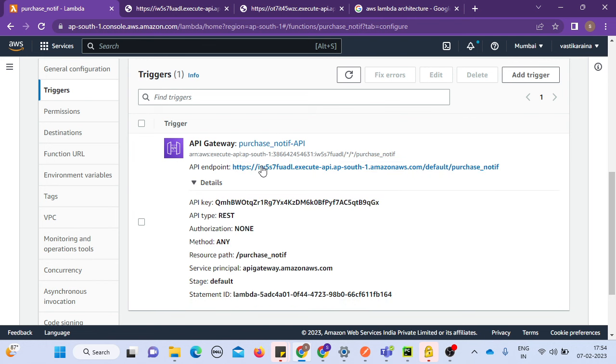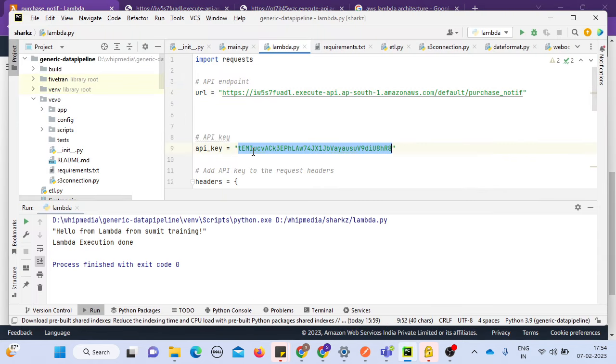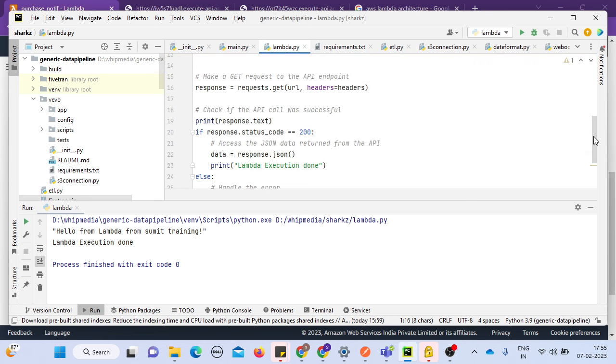I want to tell you that this is the API and this is my API key. So let's copy this part also. Here, I just want to select up to queue. So let me select this part only. Right click, copy. Here we go. And I replace this with queue. Any Python developer will easily understand this code. This is a very simple code that I have written here. It has a request library, and it has a URL, API key, headers, and it is making a print statement. It's calling this particular URL which we have just created, passing that API key in the header. Let's run this part.